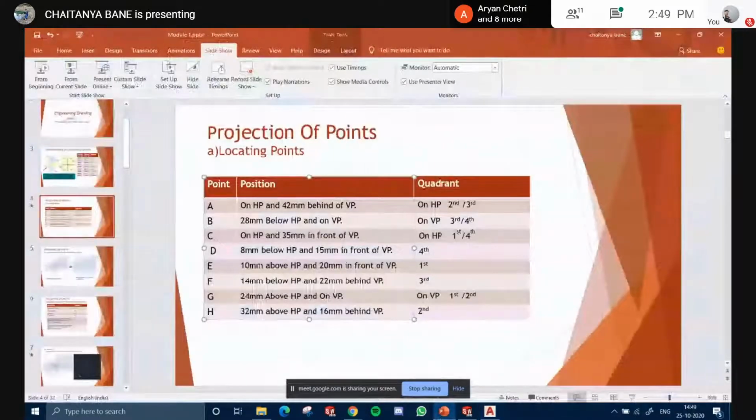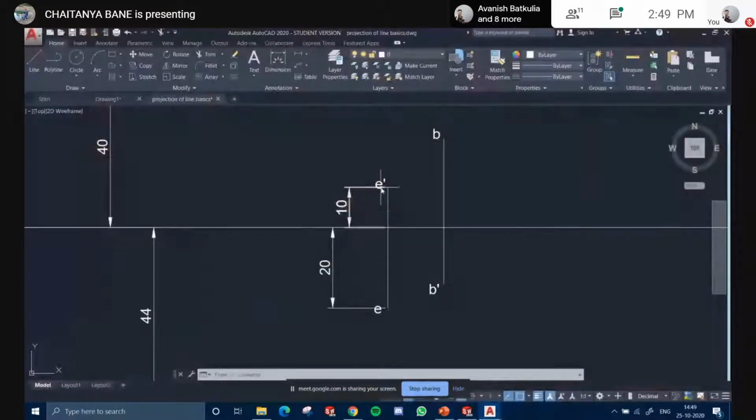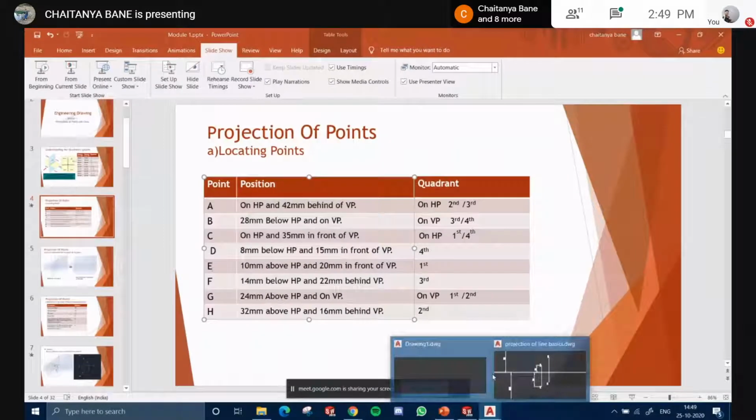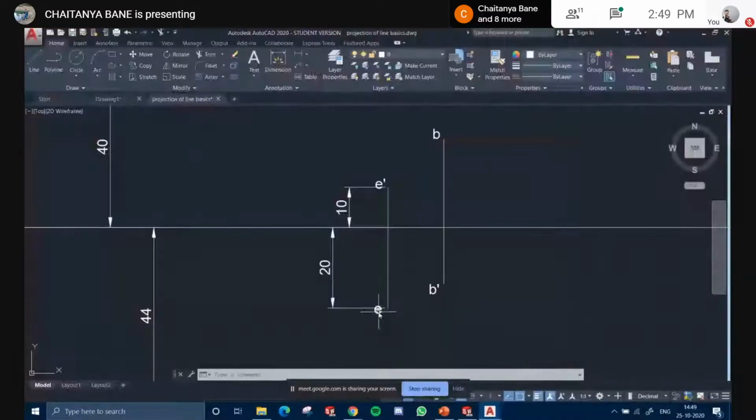What you see here was 10 above the HP, so I placed it above the HP and gave it E dash for the front view, and 20 in front of the VP. So in front of the VP, and I named it E.